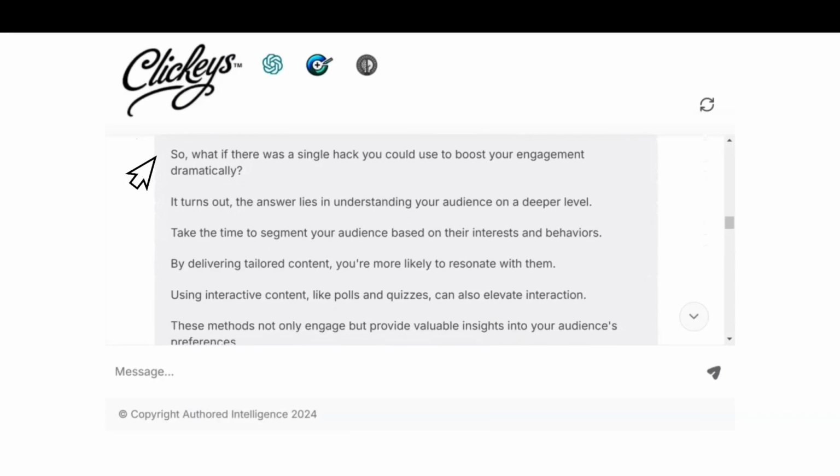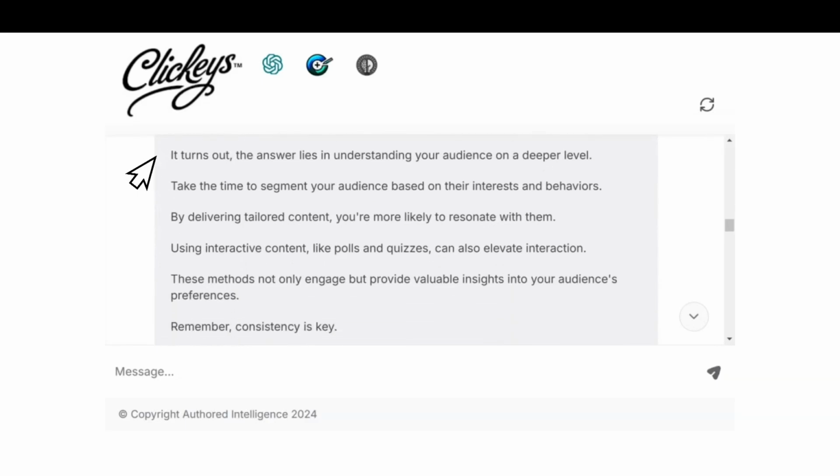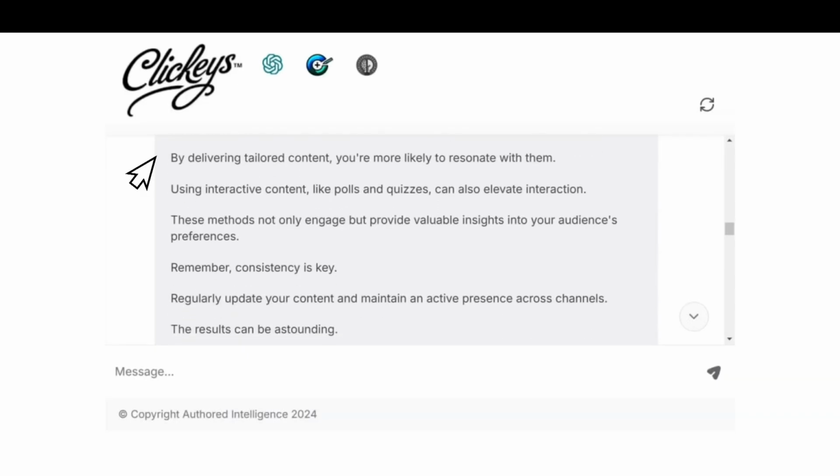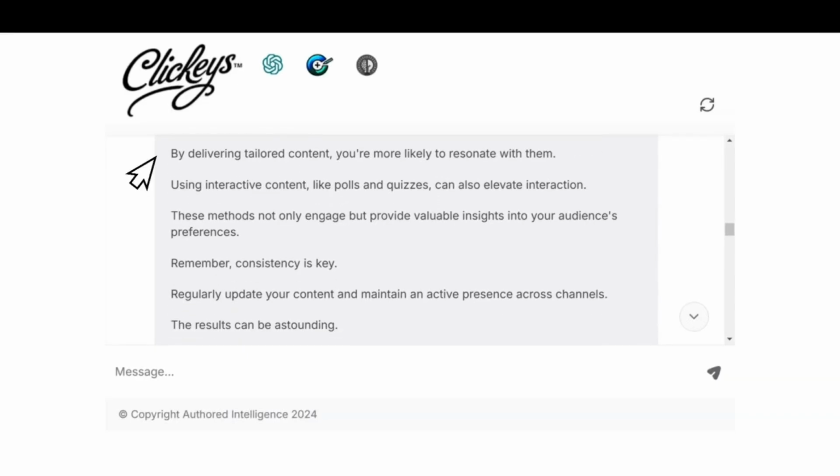Then it focuses back on the single hack concept. It turns out that the answer lies in understanding your target audience on a deeper level. Then it provides a practical solution of segmenting your audience based on their interests and behaviors, and explains the why by pointing out that tailoring your content in this way is more likely to resonate with that audience.